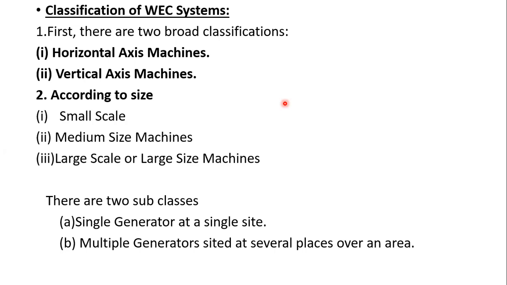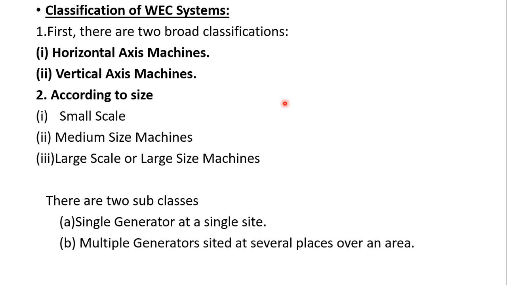We will see after discussing one by one. First one is small scale. If you take up to 2 kilowatts, we can say these are small scale. What do the applications mean? These can be used on farms and remote applications.